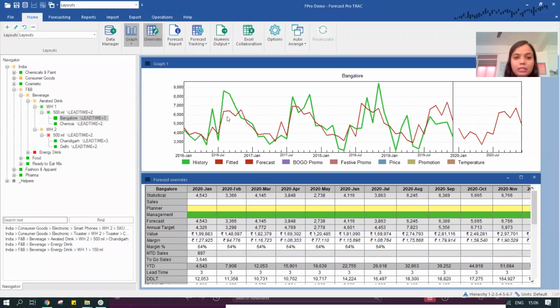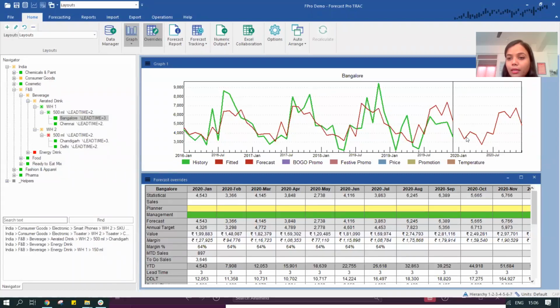You can see the green line here indicating its past historical sales. That's how the majority of systems work: they take the previous historical sales of the product and predict the forecast. So the green line indicates the past sales, on the basis of which the system generates the forecast for the forward period.